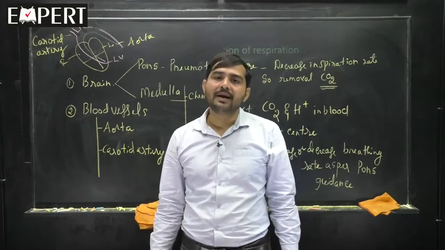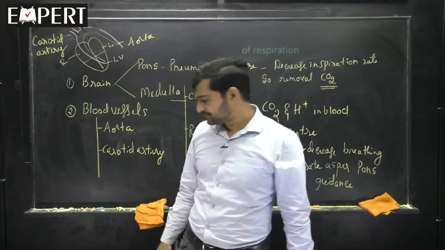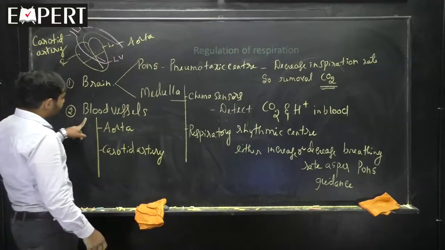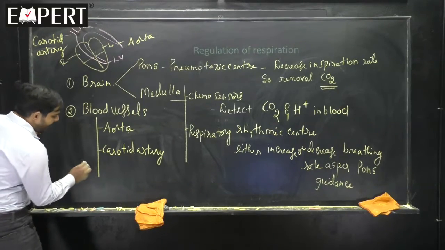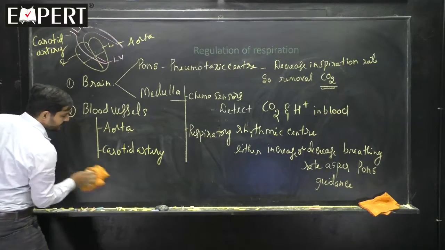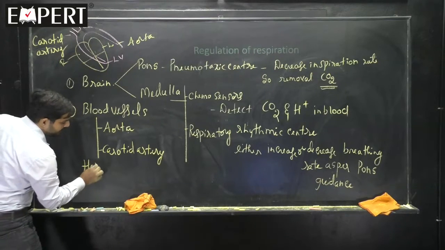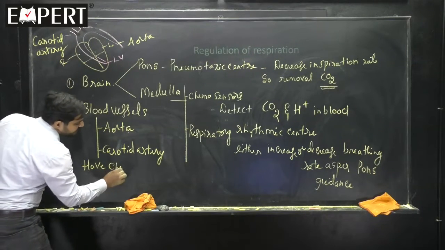It is controlled by these two blood vessels. So, the blood vessels aorta and carotid artery, what do they have? They have these two portions. They have chemoreceptors.